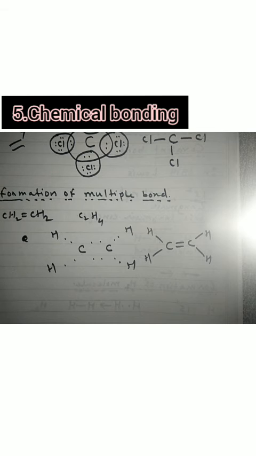Okay. Formation of multiple bonds. If 2 electrons are approaching each other from 2 atoms, it will form a double bond. If 3 electrons are approaching each other, or 3 electrons are coming close to each other from 2 atoms, it will form a triple bond. For example, in case of nitrogen, see the example.